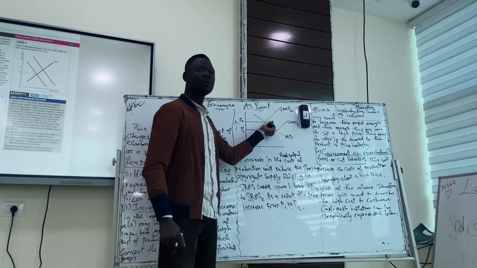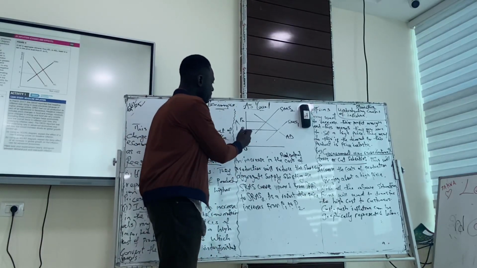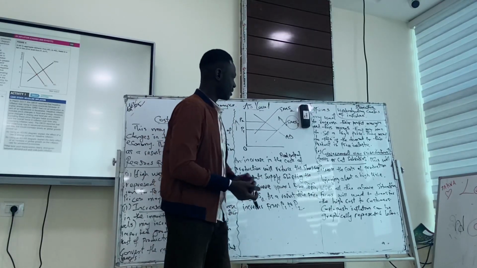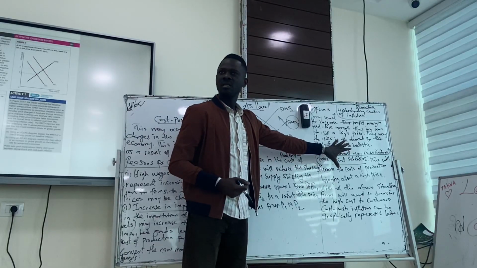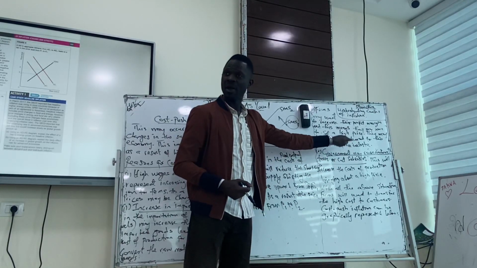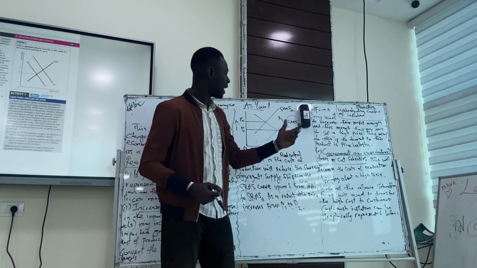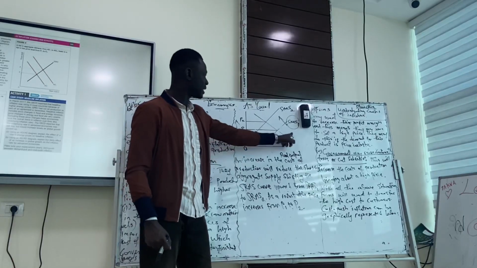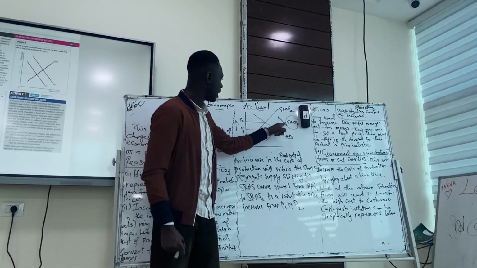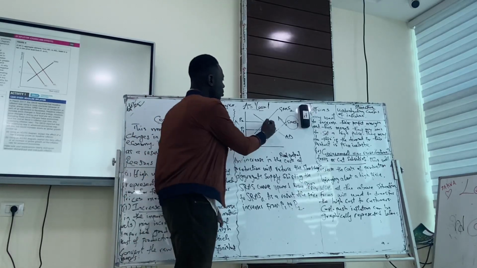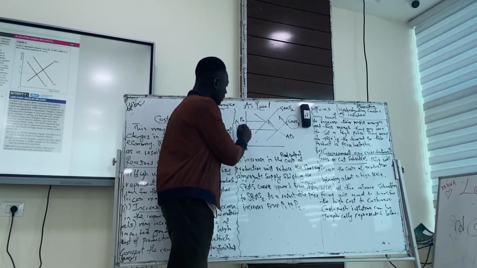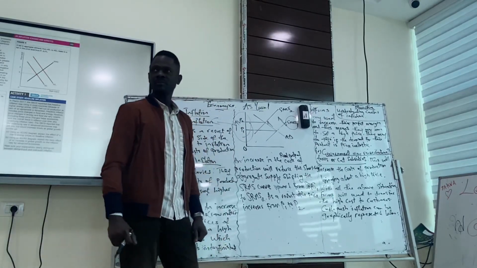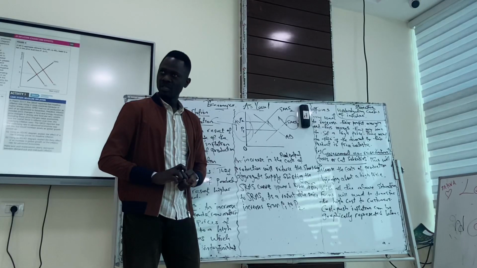So if there's contraction in the supply curve, prices will rise from P1 to P2, because the short-run aggregate supply curve has shifted leftward based on the fact that cost of production is increasing. If cost of production is increasing for firms, they produce less. That means the short-run aggregate supply curve will shift upward or leftward from SRAS1 to SRAS2. At this point in time, the price will increase to meet up with that contraction. So that's how we have a higher price. A higher price here is as a result of cost push inflation. Do we get cost push inflation here?